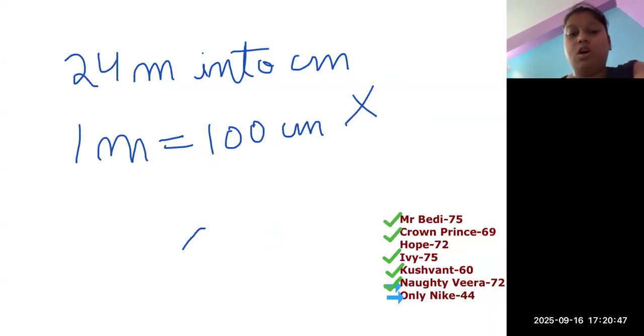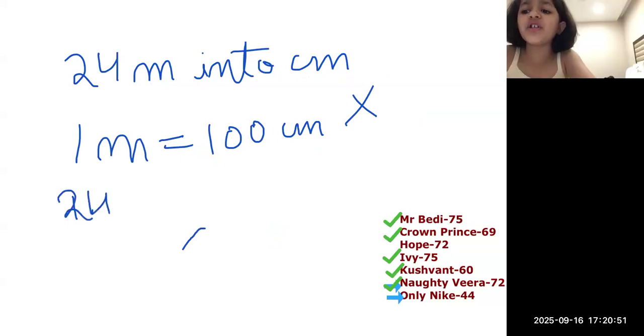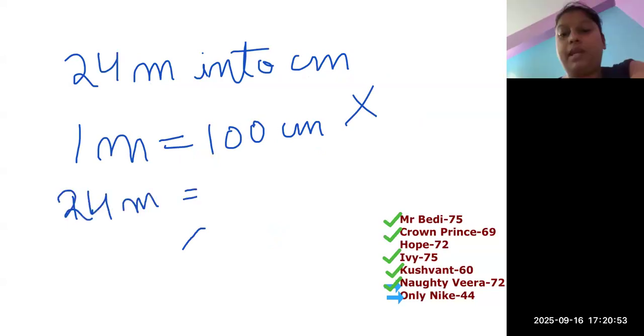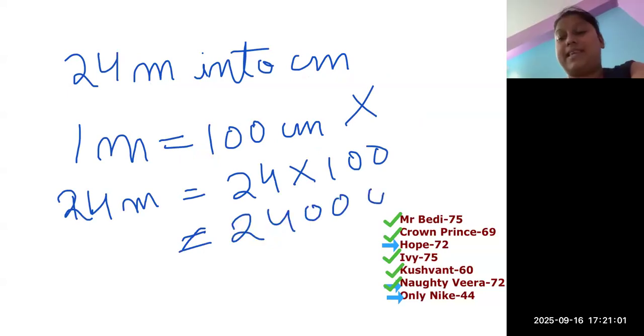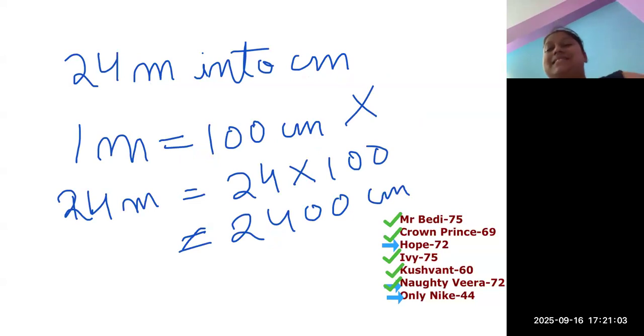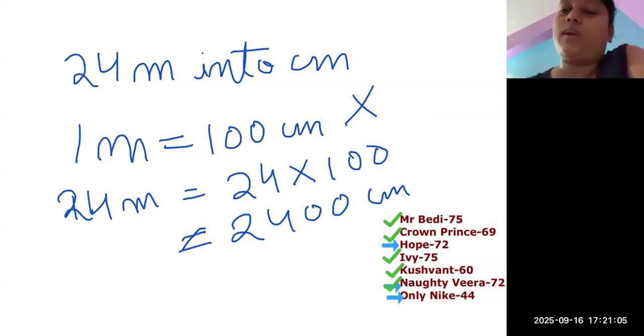Let's do it. If 1 meter is equal to 100 centimeters, then 24 meters will be 24 into 100, which is 2400 centimeters. Clear everyone? Okay. Next question.